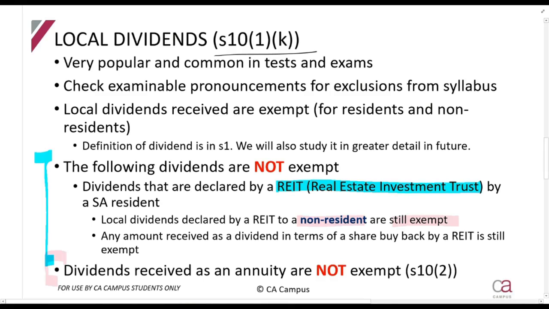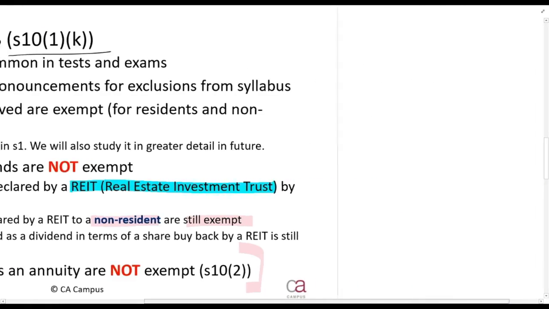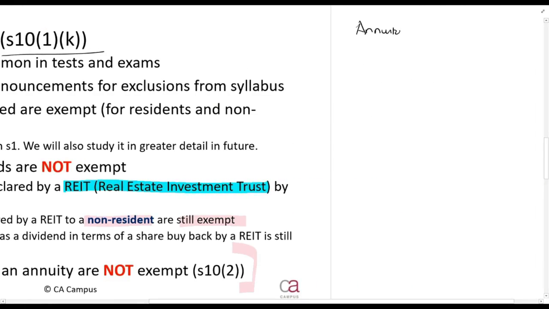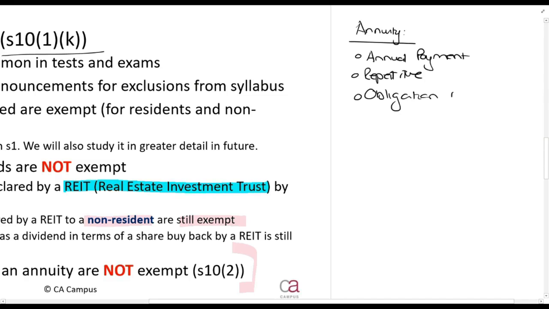At the bottom here, a special rule, which you'll see again throughout the year. Dividends received as an annuity are not exempt. So this will be if a company decides to pay dividends as an annuity. Remember, most of the time we'll just state it, but an annuity is an annual payment that is repetitive, so it repeats itself, and there's an obligation to pay. So it might be that the company pays dividends every year, pays it into an account, and then distributes it as an annuity, or it might be a pension fund that does that.